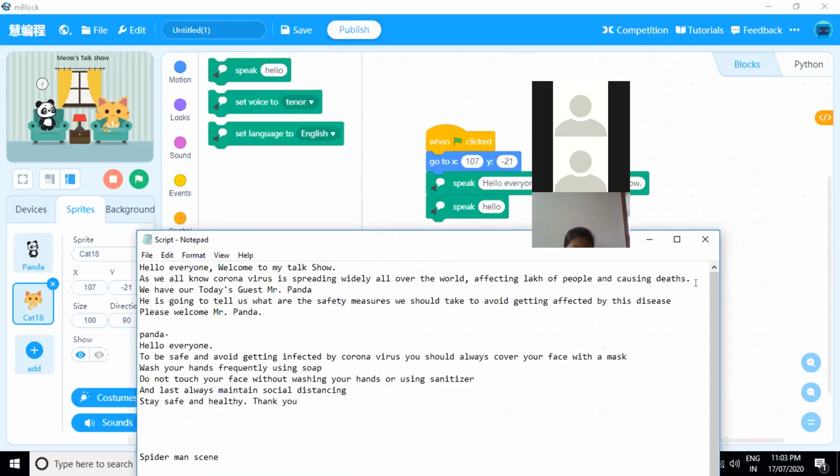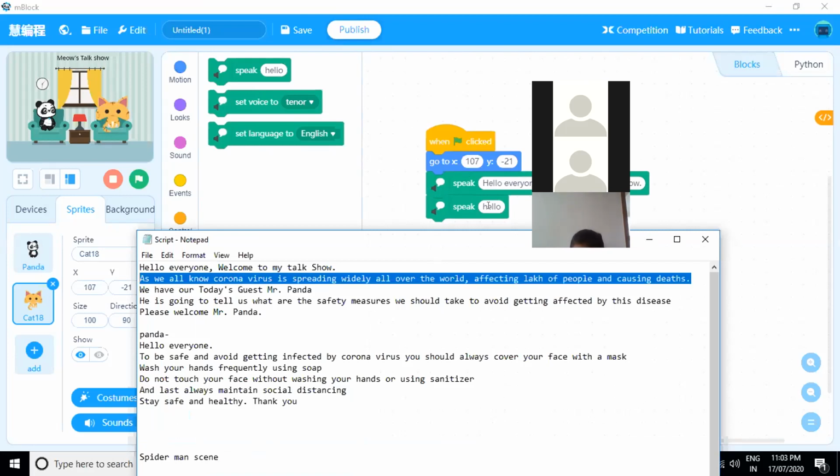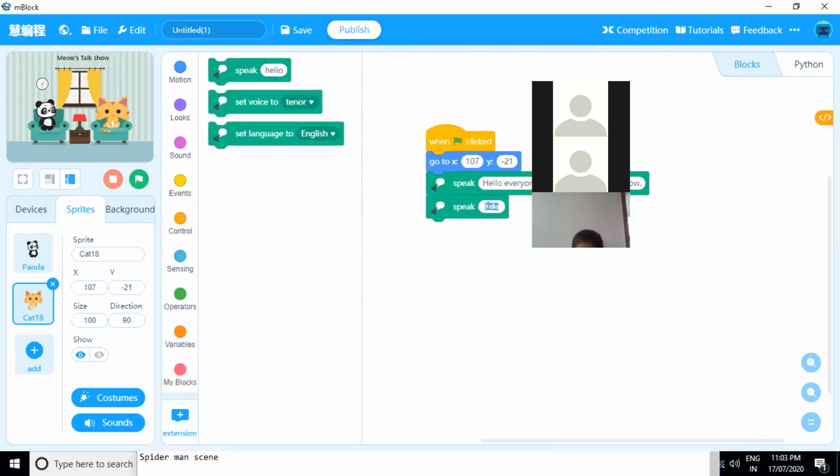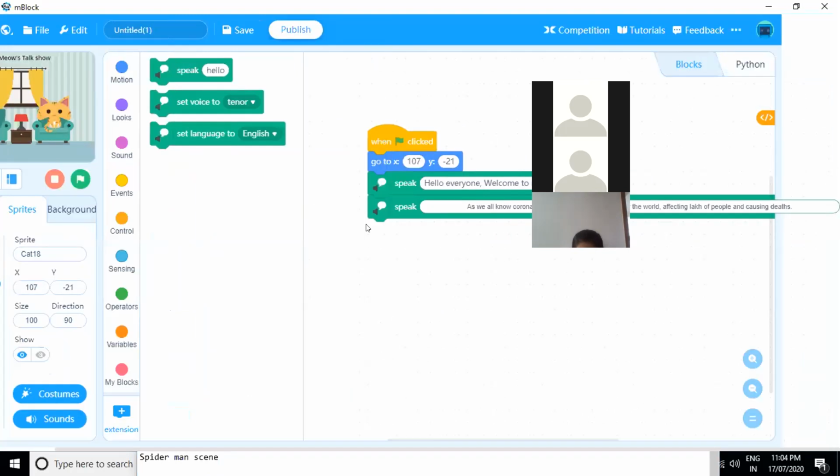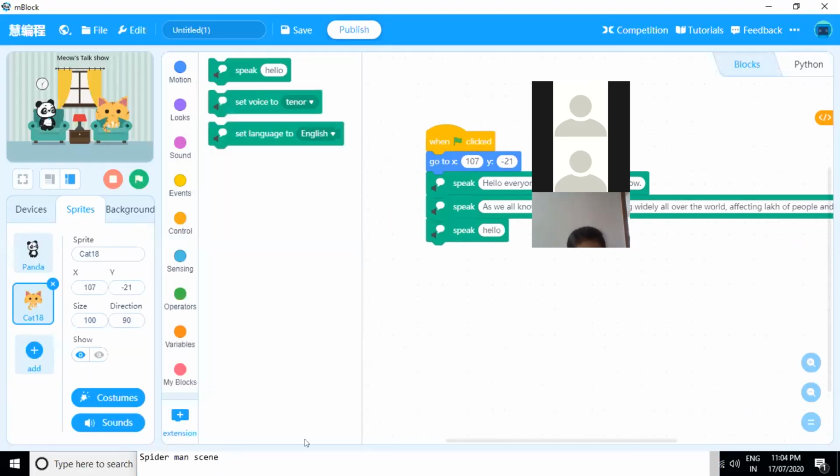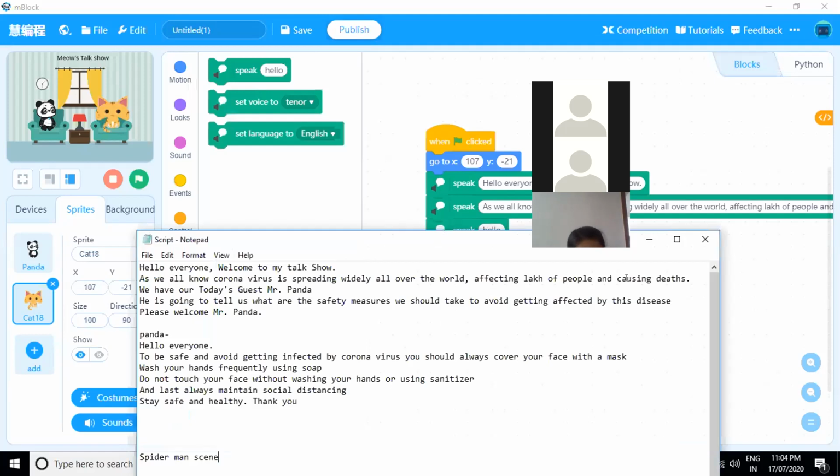Then she will say that as you know, coronavirus is spreading all over the world with lakhs of people affected and causing death. We have Panda, that is Mr. Panda, as our guest, and he will be telling us the safety measures.